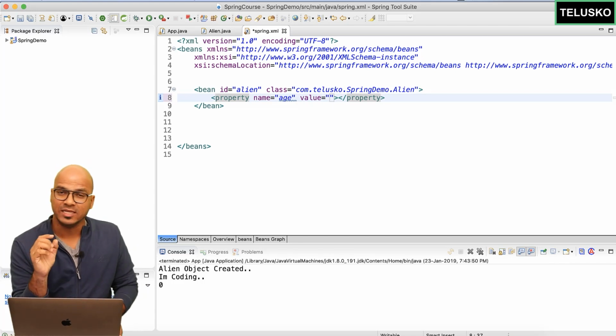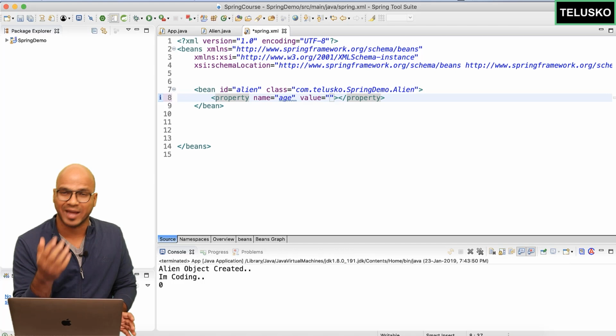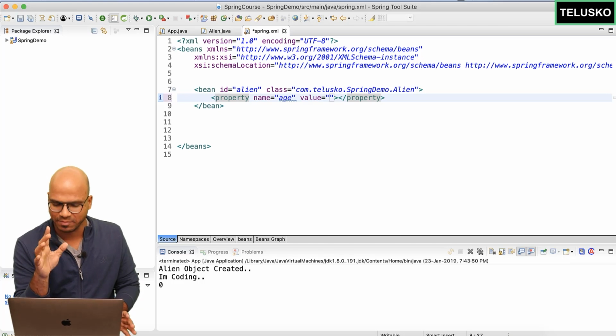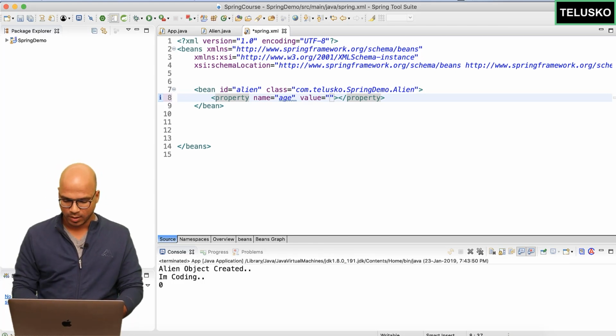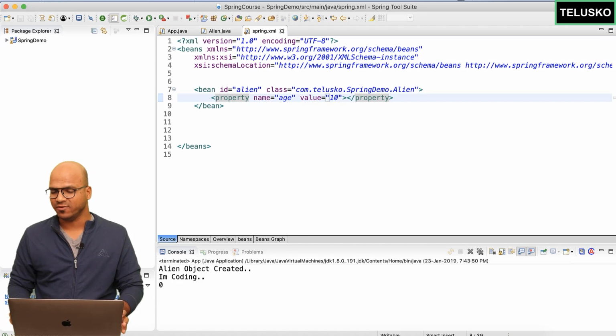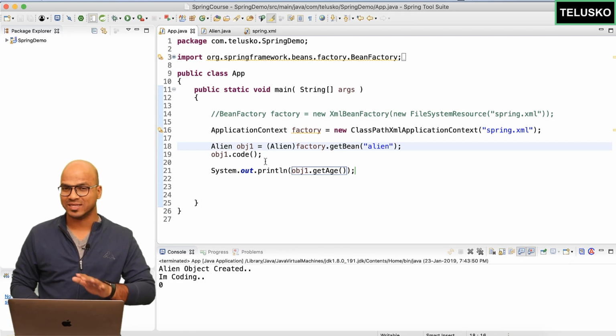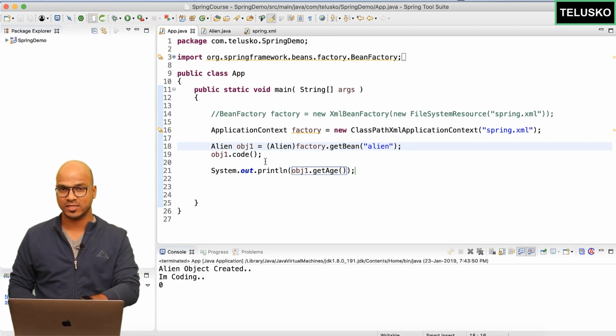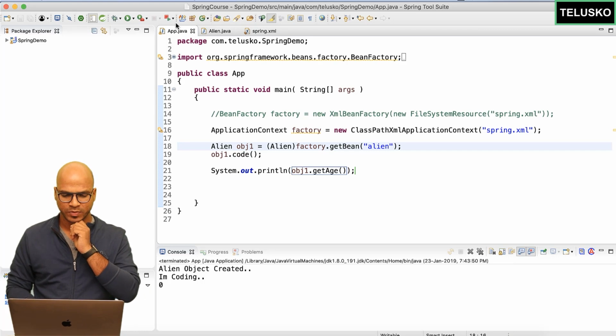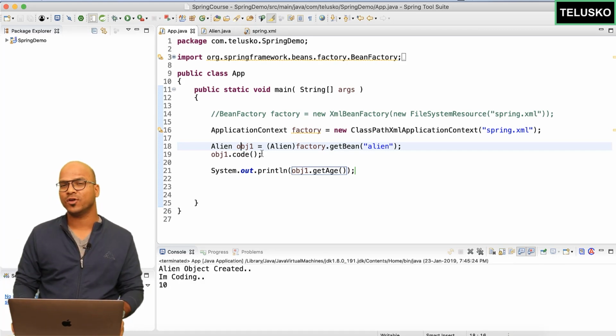If your property is a primitive value or primitive type, you can assign a value. But what if your property is of type reference? That we'll see later, but for the time being, let's only focus on value. I want to assign the value as 10. By default, the age should be 10. That's what we want here. But will this work? Let's try. Go back to app, and you can see I have not assigned the value for age anywhere else apart from your XML file. Let's run this code, and you can see we got 10.